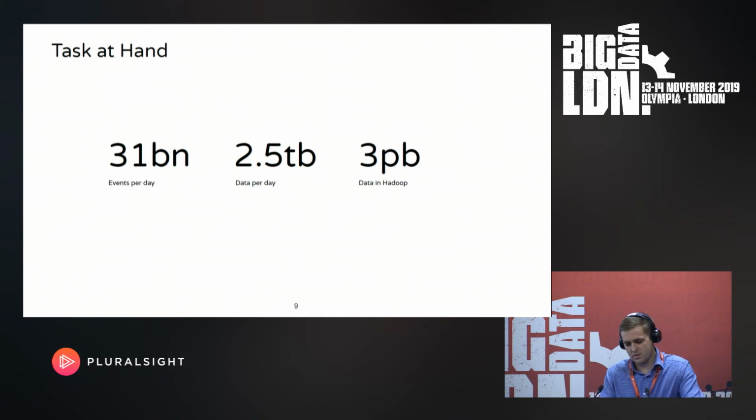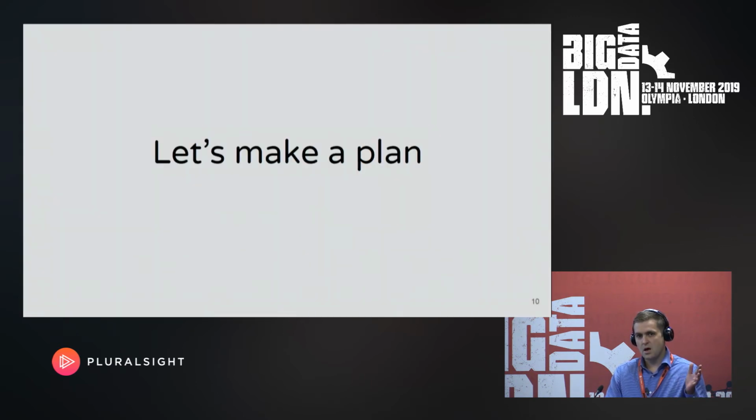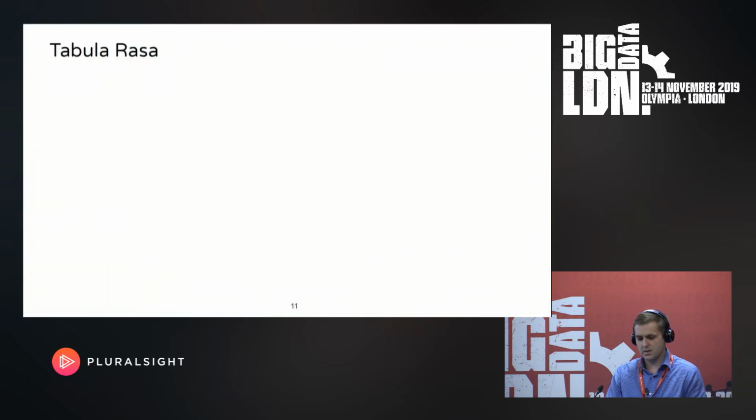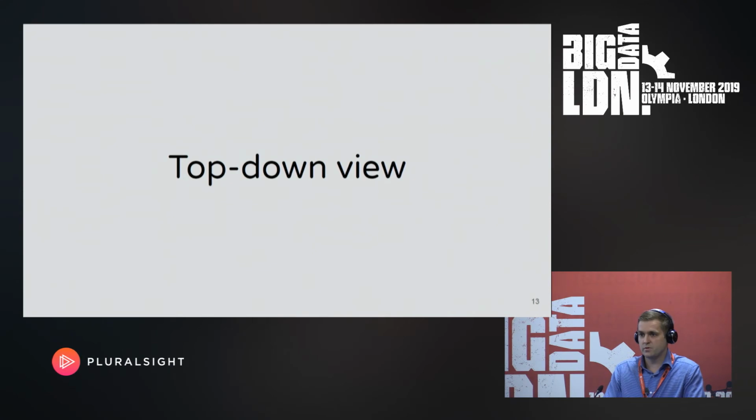Those events result in 2.5 terabytes of data per day, which we store. And in total, right now, we have about 3 petabytes of data stored in Hadoop. I think that's 2 years of data, describing what everybody does in all the social networks we have. So this is a challenge, right? What I'm going to talk about is how we build up an infrastructure to handle all of that. I'm going to start with an empty slate and end up with something like that, piece by piece. So let's start with the top-down view.